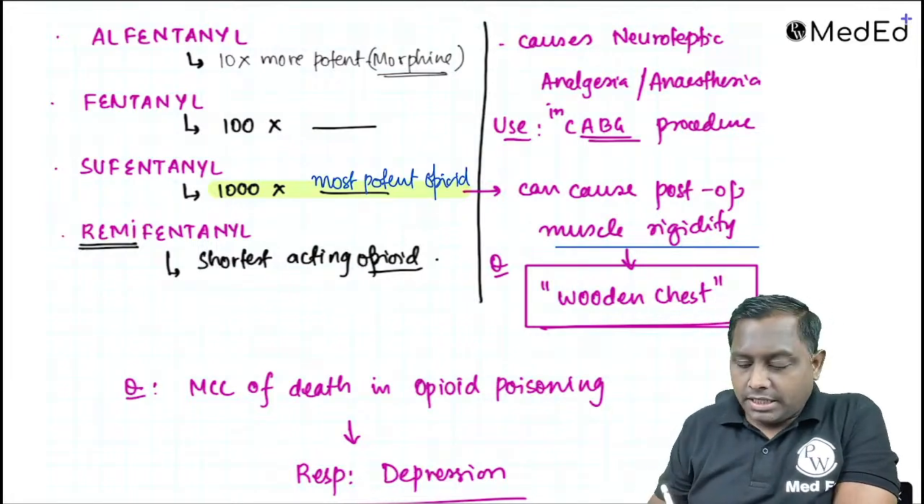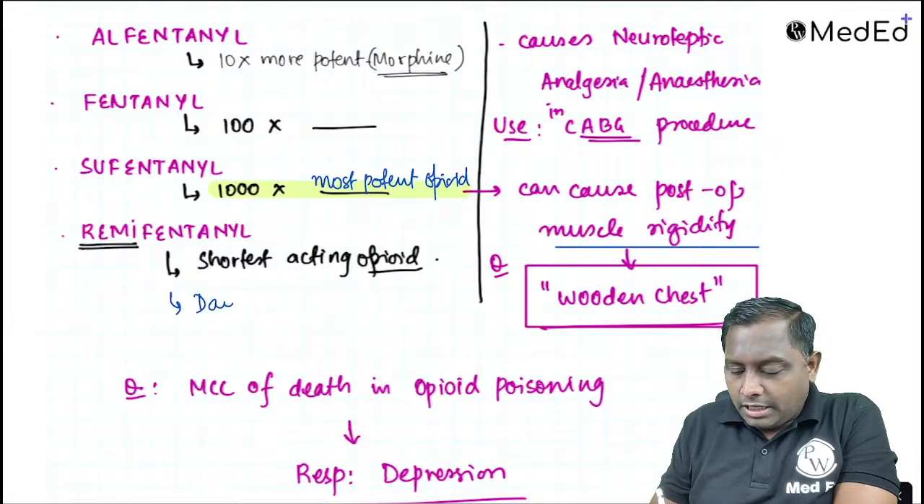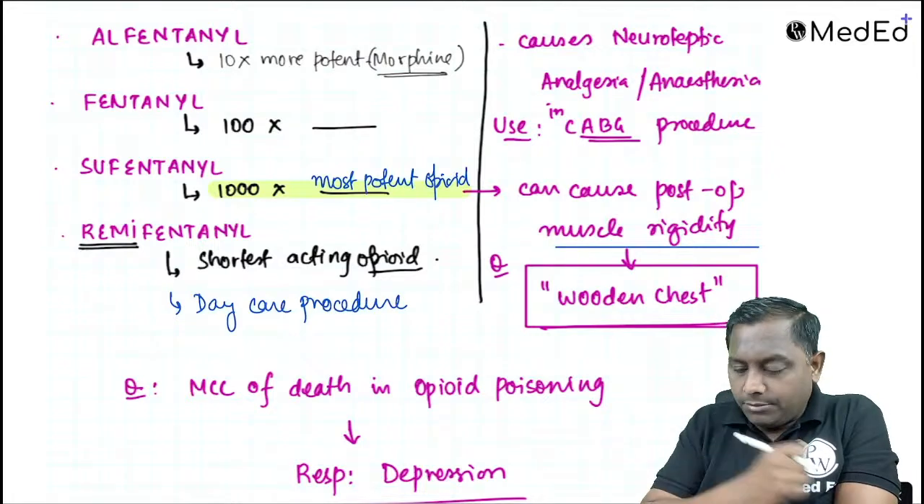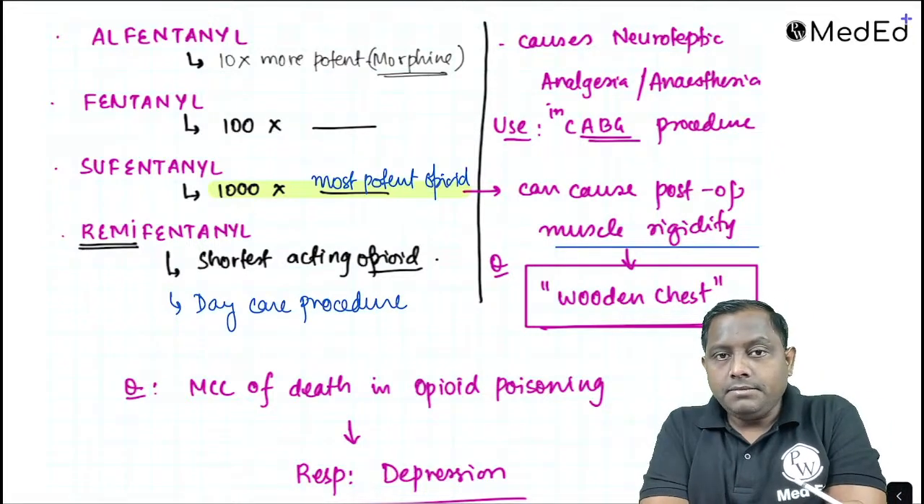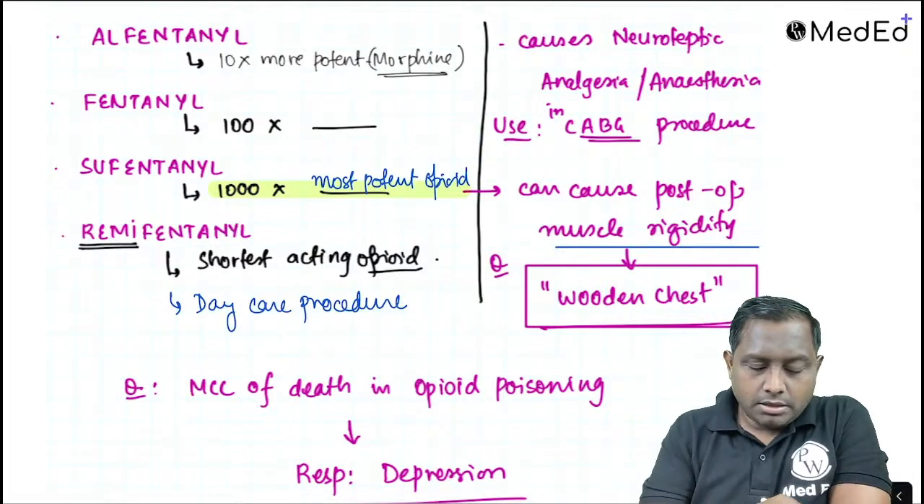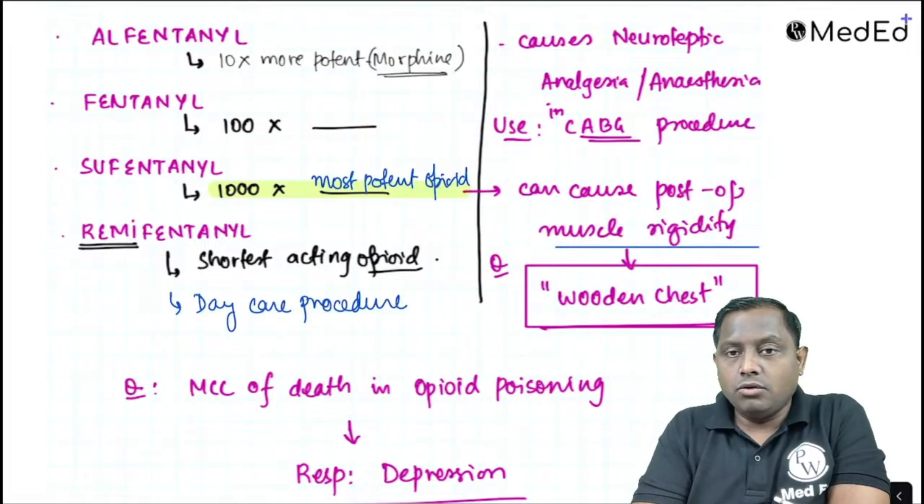Remifentanil is the shortest acting. They are mainly utilized for the daycare procedures. Opioid of choice in daycare procedure, we can use this one. Remifentanil हम यूज कर सकते हैं. अगर फास्टर एक्टिंग यूज करना है तो वी कैन यूज ड्रग्स लाइक योर फेंटानिल. फेंटानिल इज 100 times more potent as compared to your opioids.